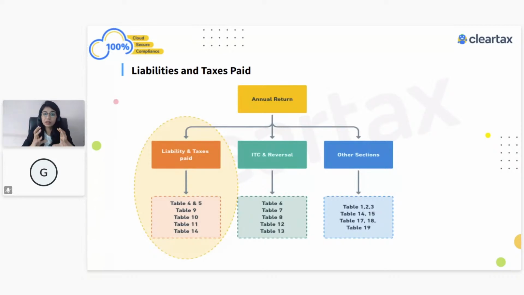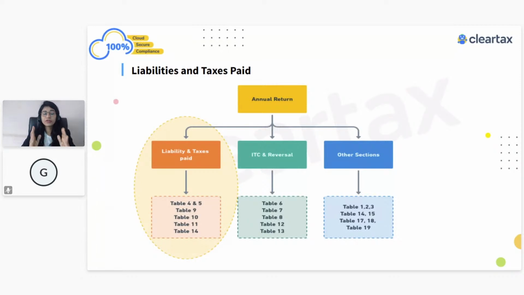These are the tables relevant to liability and the taxes paid, which means whatever liability you are required to pay, be it the liability on outward supplies or inward supplies liable to reverse charge, wherever you are required to pay any liability to the government. Now you will ask, what does that mean? Obviously, there could be cases like exempted supplies, where it's an outward supply but you don't have to pay any liability. Again, that will form part of your table number 4 and 5.